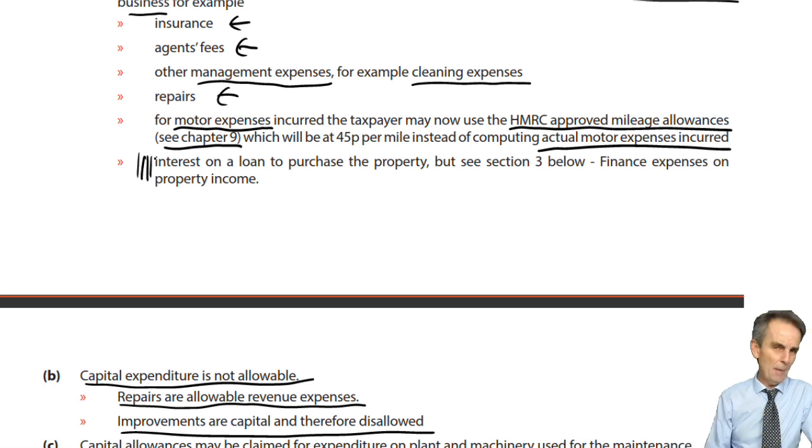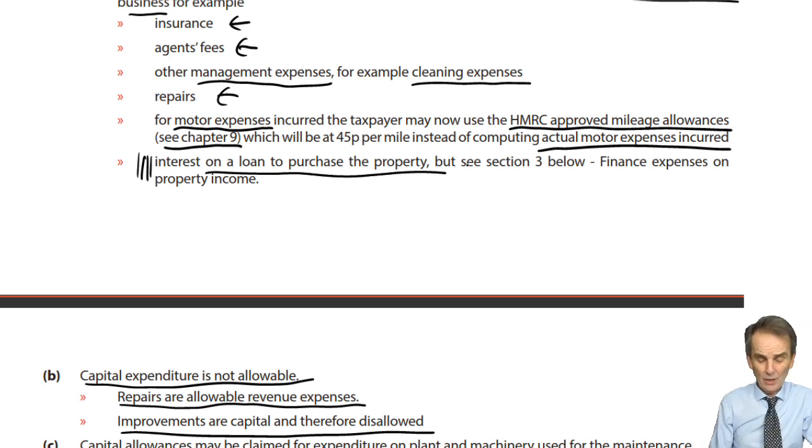Probably one of the main expenditures most individual owners of rental property would have would actually be a finance expense. Interest on a loan to purchase or indeed improve or even repair if it was a major expenditure there. If you borrowed money to invest in that property, you're going to be paying interest on those borrowings, and that finance expense, until a couple of years ago, was all a perfectly normal, allowable deduction against property income.